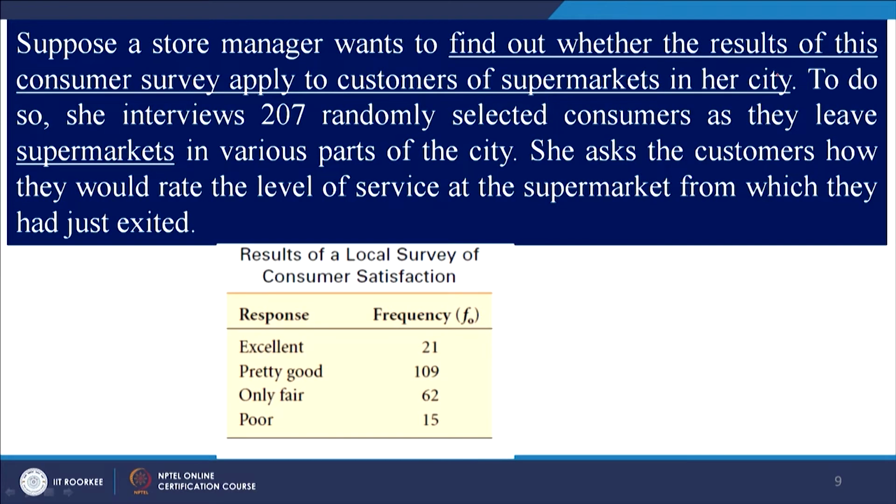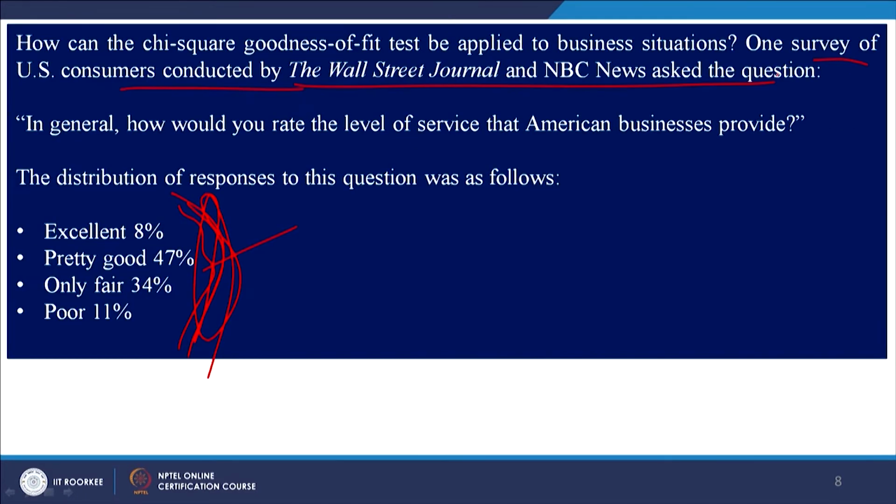Now, the store manager of a particular city wants to know whether the behavior of the customer is similar to the behavior of the customer at national level. This was the national level data.